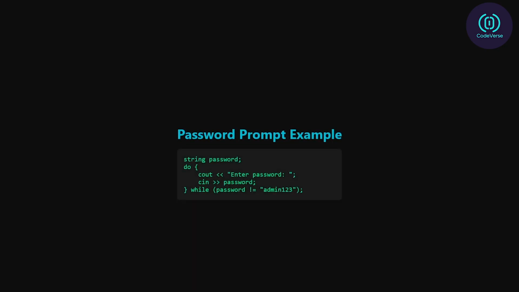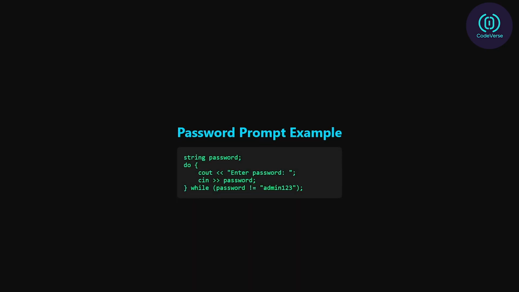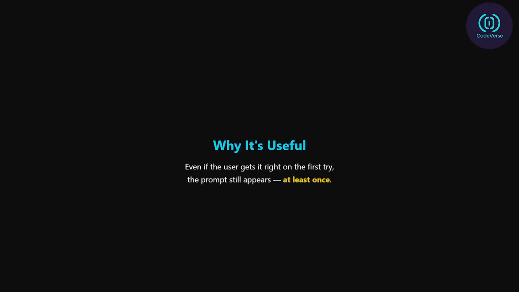Let's say you're building a program that asks a user for a password. You want the prompt to show up at least once, and repeat if it's wrong: string password; do { cout << "Enter password: "; cin >> password; } while (password != "admin123"); The loop keeps asking until the correct password is typed. But even if the user gets it right on the first try, the prompt still appears once.